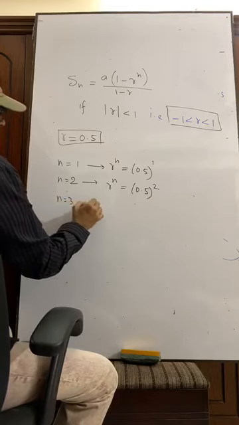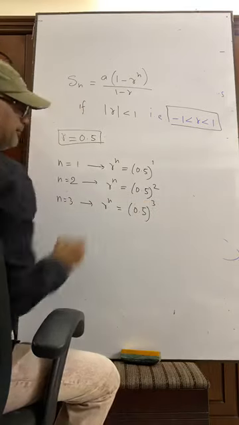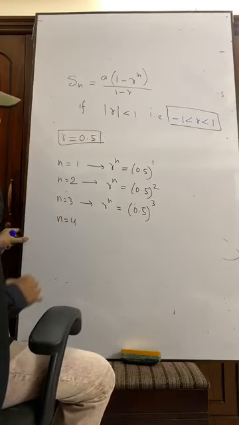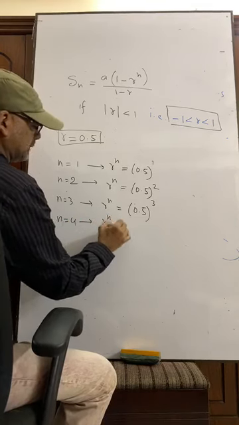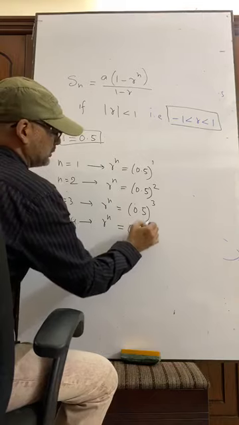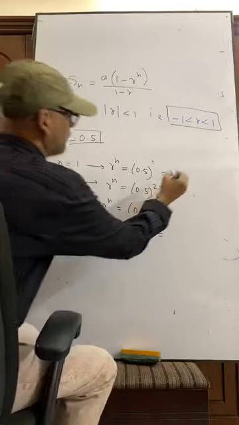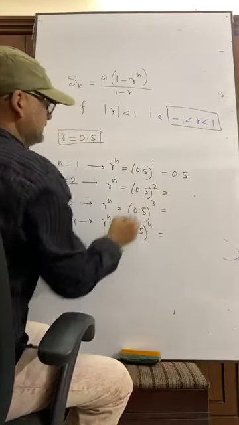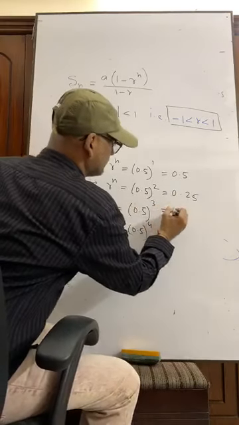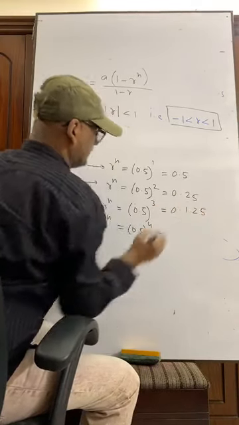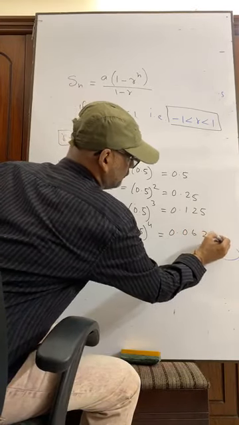N equals 3, then r to the power n is 0.5 to the power 3. If n is taken as 4, then we will get 0.5 to the power 4. What we are getting here? This is 0.5, this is 0.25, this is 0.125 and this is 0.0625.